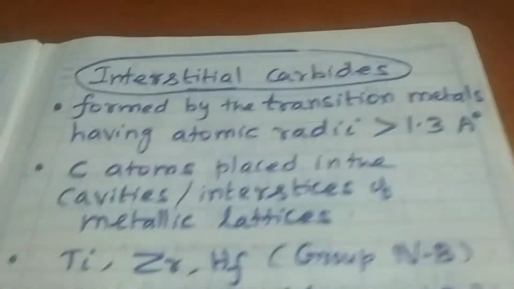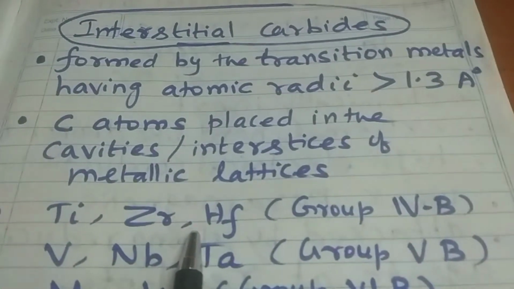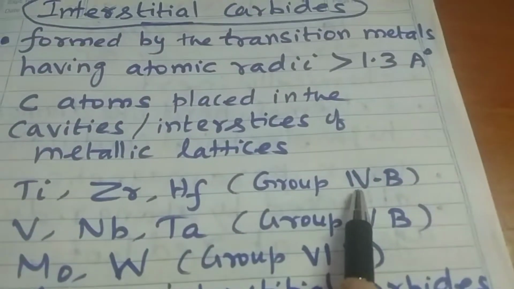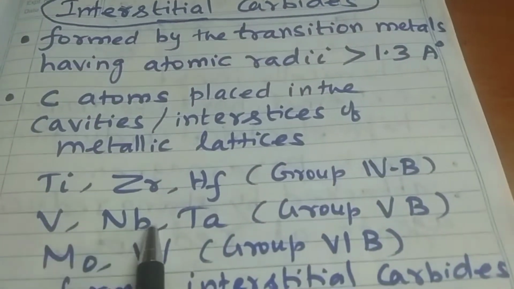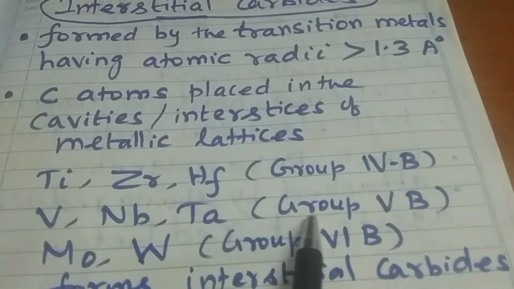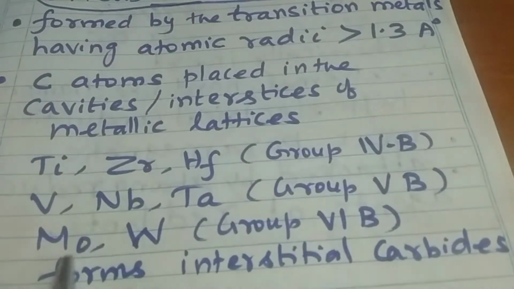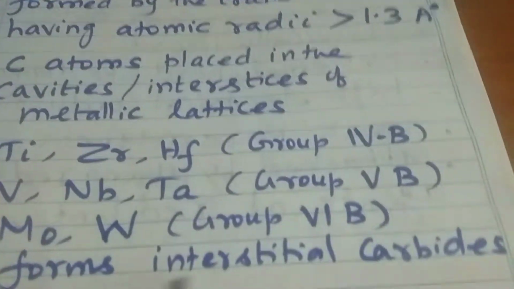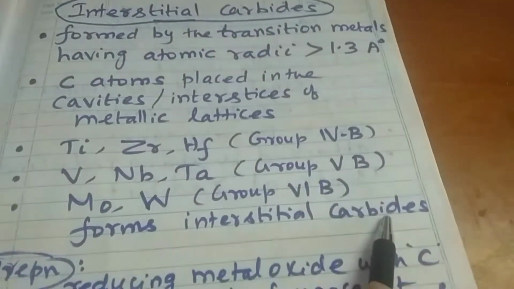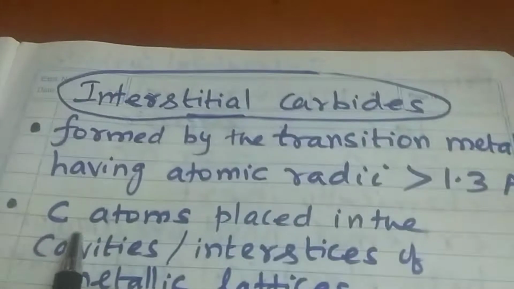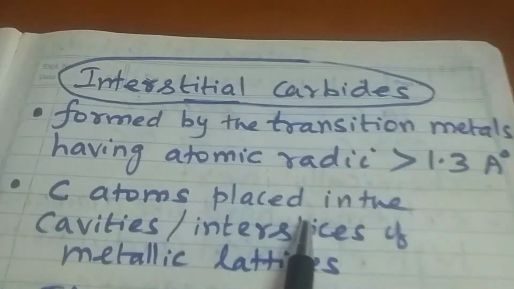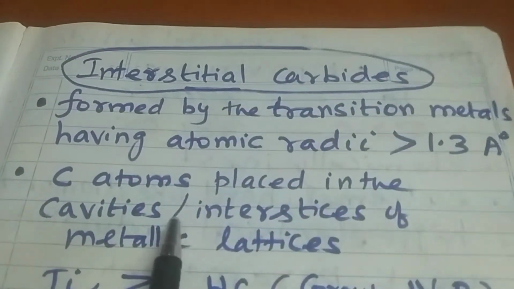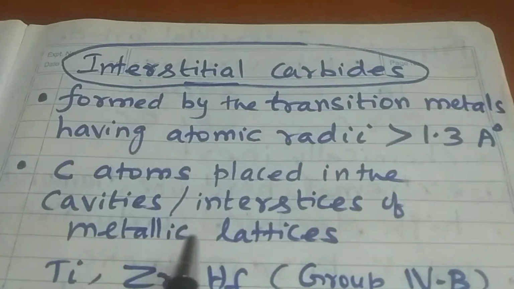Titanium, zirconium, hafnium from group 4B, vanadium, niobium and tantalum from group 5B, molybdenum, tungsten from group 6B form these interstitial carbides. In these carbides, carbon atoms are placed in the cavities or interstices of the metallic lattice.